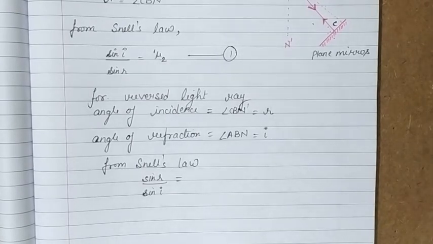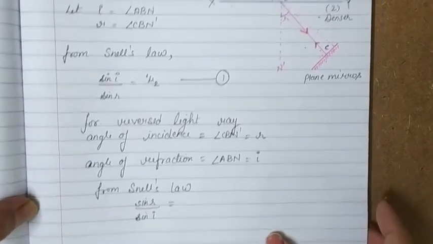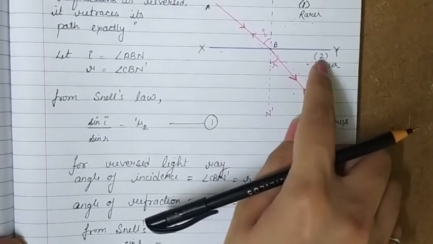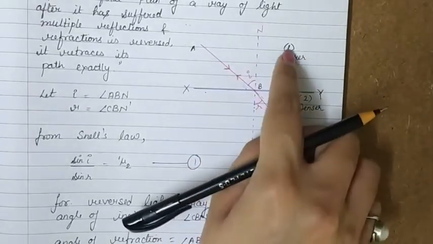Now medium 2 is that medium where the ray finally reaches after refraction, and medium 1 is that medium from where the ray is incident.